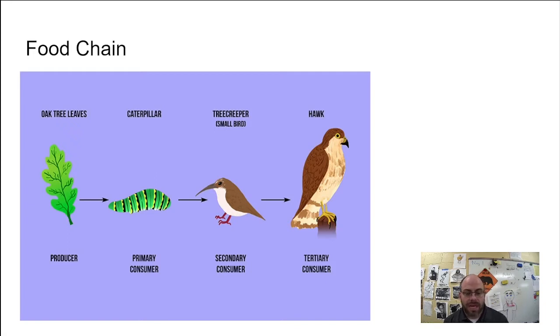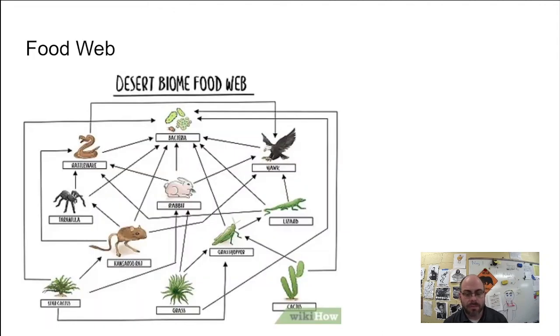This basic chain of events can be represented on a food chain, which is sometimes helpful, showing these fairly simple chain of relationships in an ecosystem. But it doesn't really tell the whole picture, right? The ecosystem involves more than tree creepers and hawks and caterpillars and oak tree leaves. There's a lot more going on, so we need something bigger. We need a whole web.